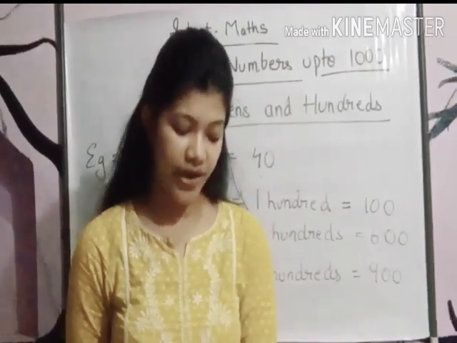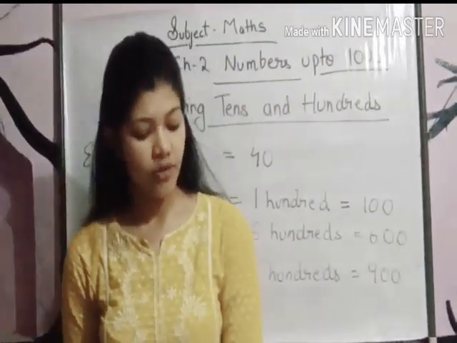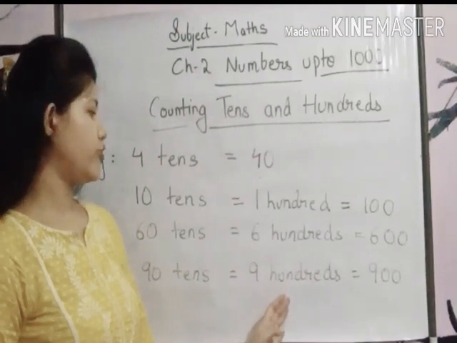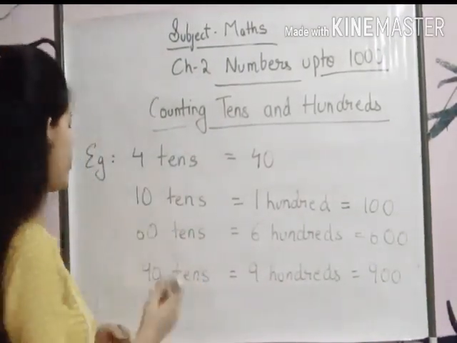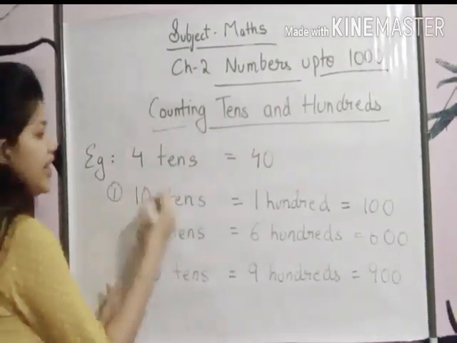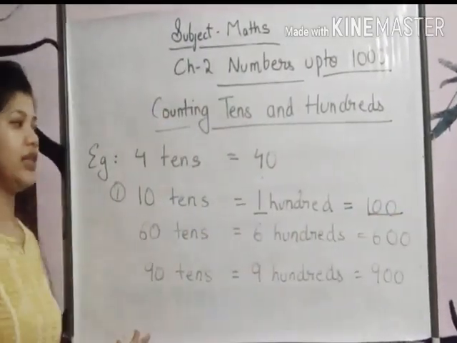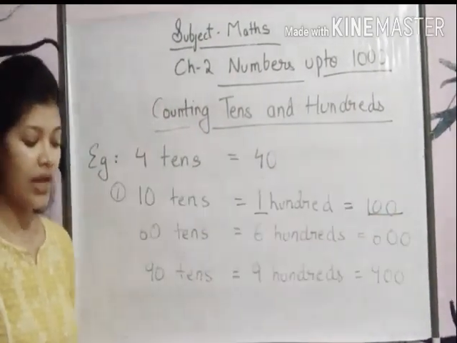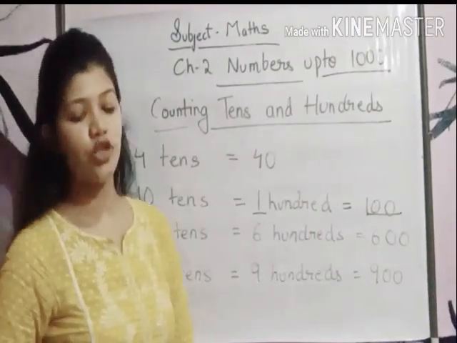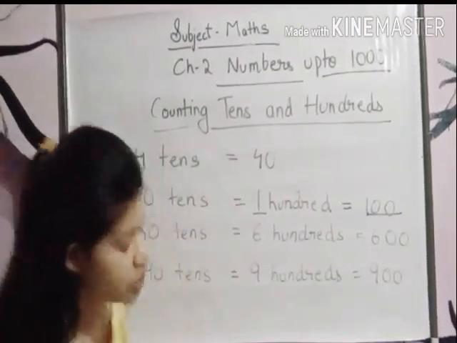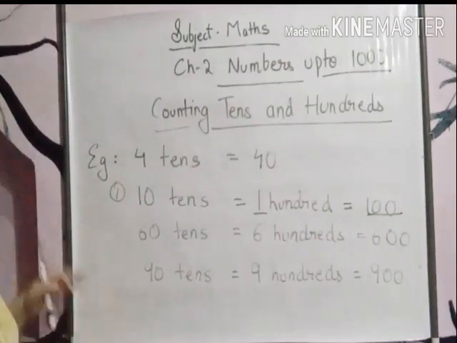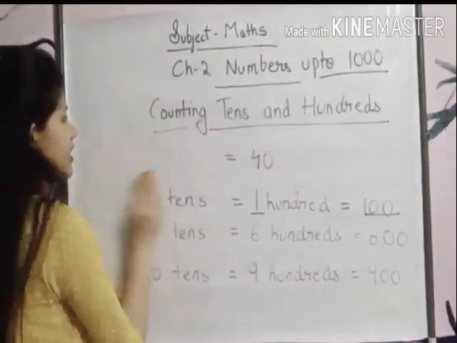Write the number of hundreds and the numeral for the following. In the same way you have to do it. For example, the first one is given over here, 10 tens. So 10 tens is equal to 100 and 100 in the number form. Now this exercise you will do yourself. I hope that you will not face any problem solving this exercise.